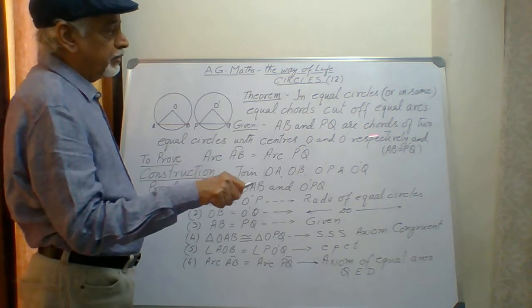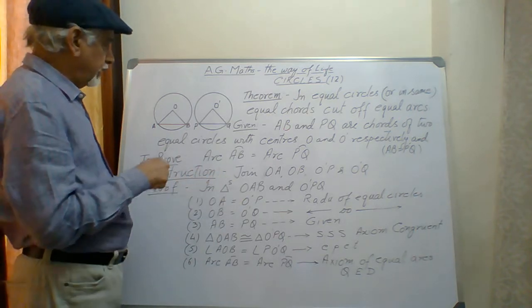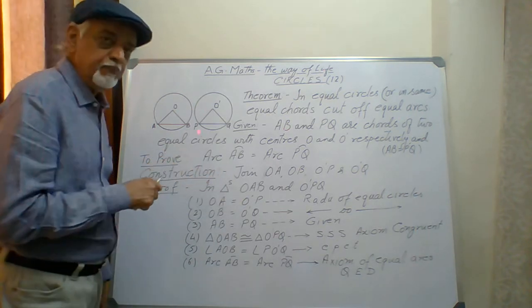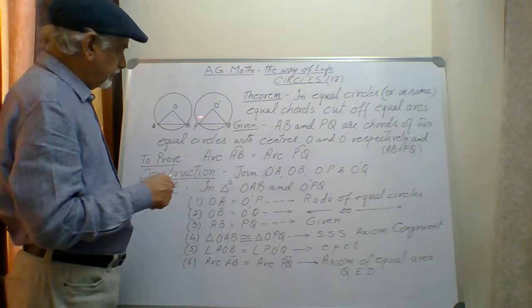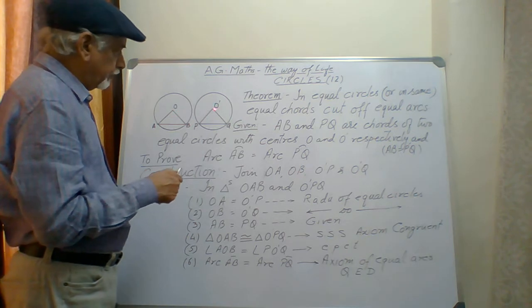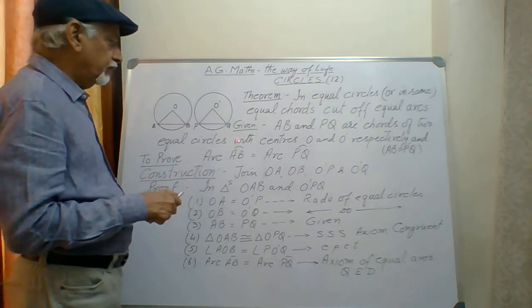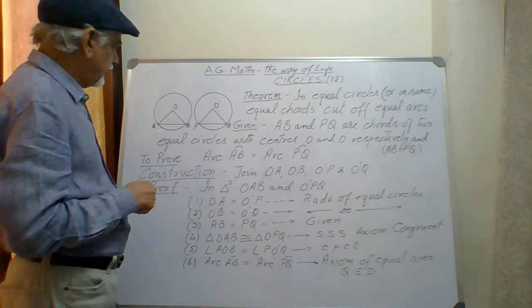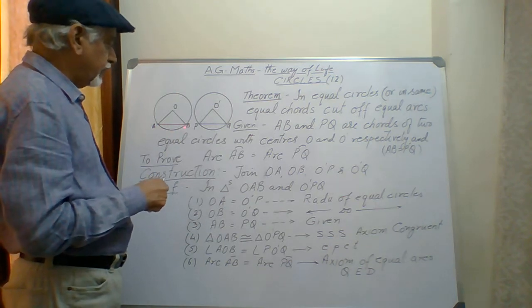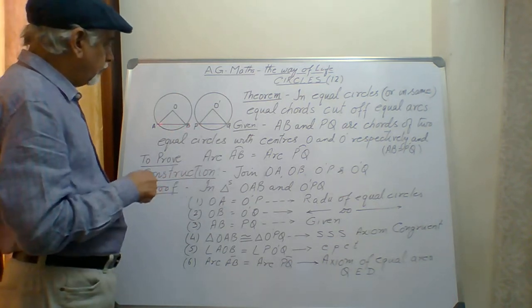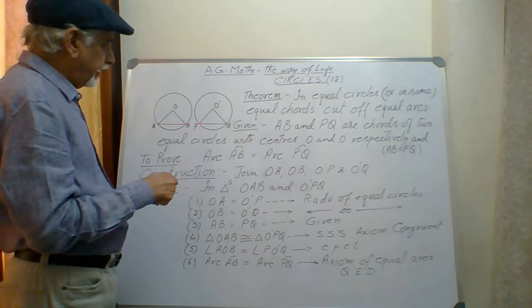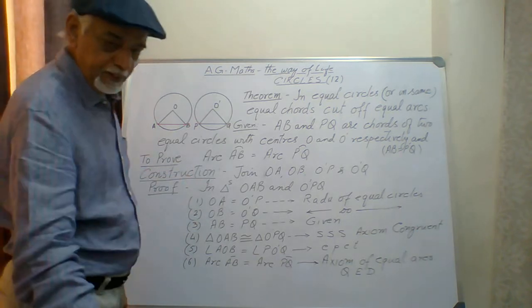AB and PQ are chords of two equal circles. I have drawn two equal circles. Equal circle means having the same radius. In two equal circles with center O and O dash, there are equal chords. Now you have to prove that arc AB is equal to arc PQ when the chords are equal. AB chord and PQ chord lengthwise they are equal.